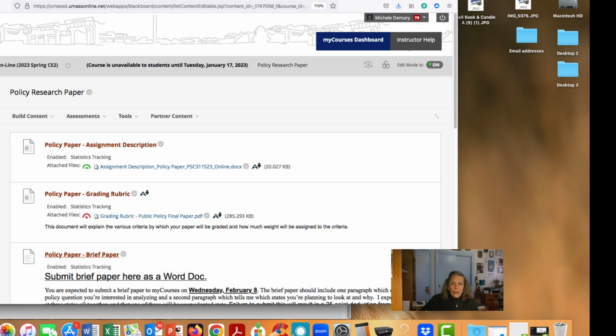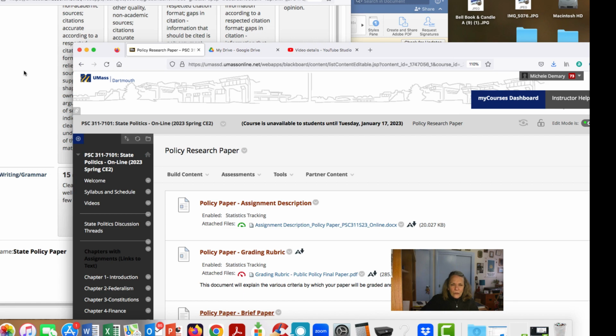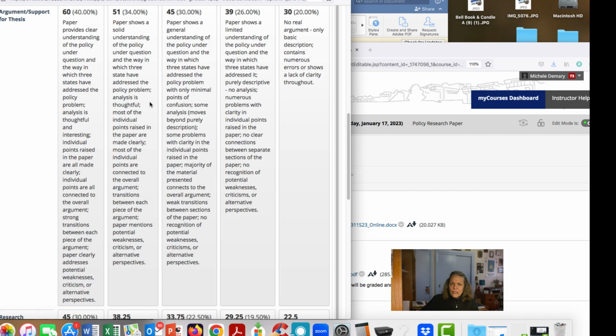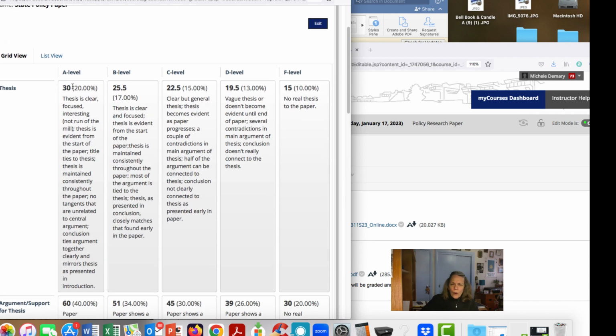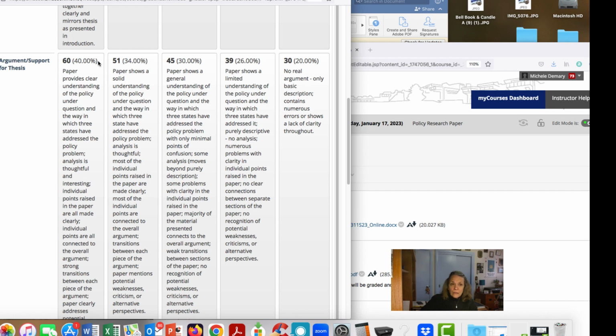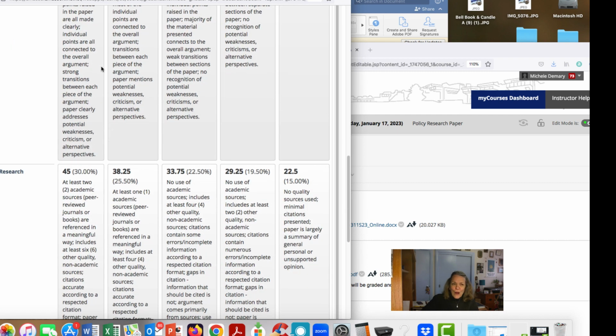So let me look here for a moment at the grading criteria for your paper, and then we'll go and talk about the paper in a little bit more detail. But you'll see this is what the rubric looks like, where 20% of your grade is based on a thesis, assuming you should have some sort of a theme that carries throughout the paper that ties the elements of your paper together. The 40% is based on your overall argument. How well you support that thesis? What's the information you're presenting? Does it hold together? Does it make the argument that you're trying to make?